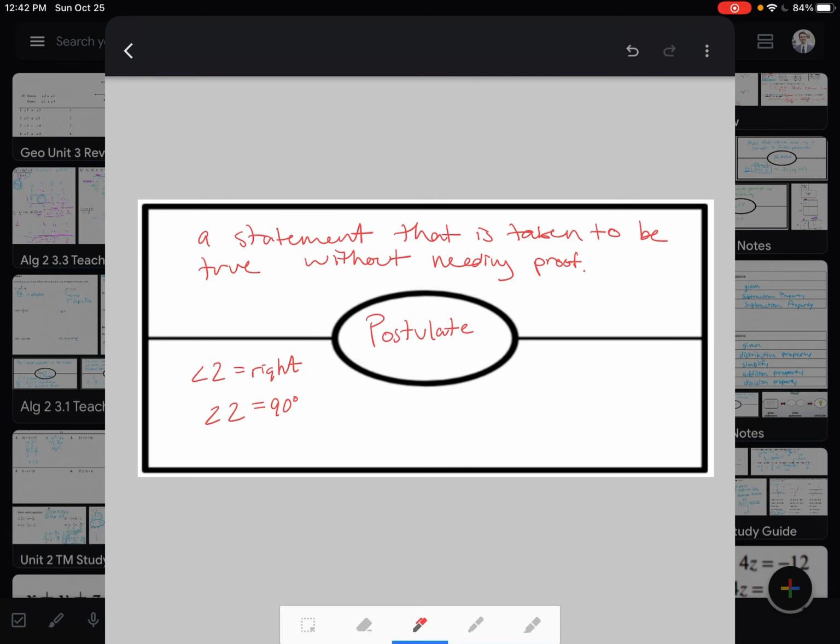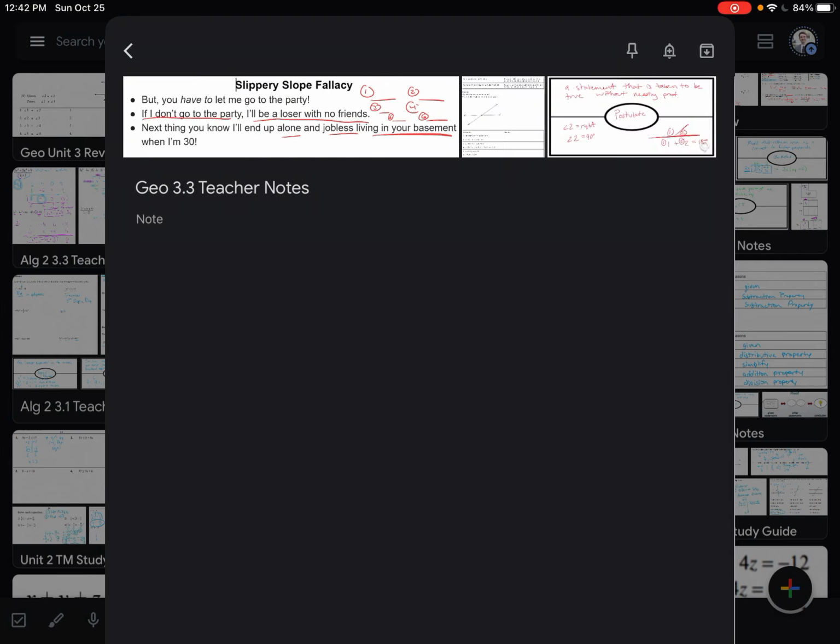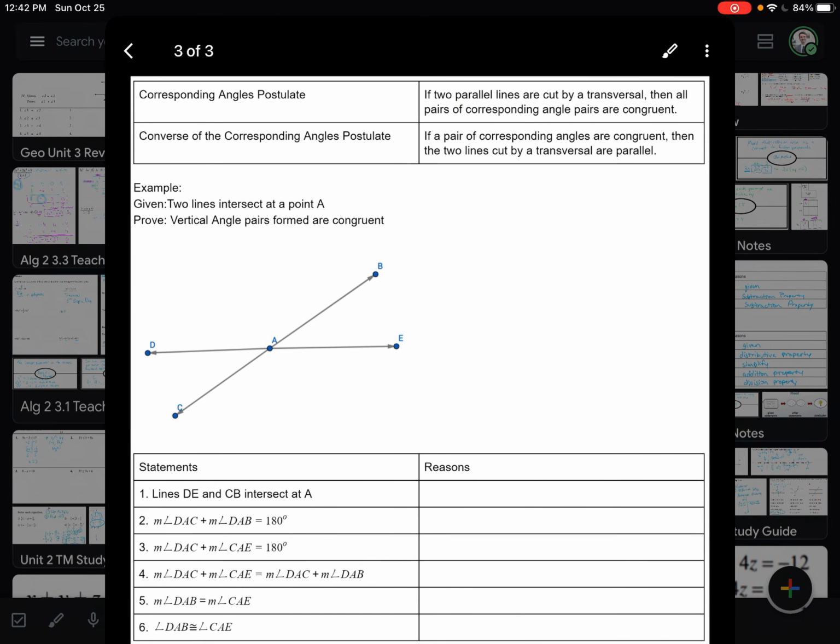So other examples that we might see as we're working through, so for example, this is angle 1 and this is angle 2, and it's a linear pair. We don't need to prove. We know that angle 1 plus angle 2 equals 180 degrees. So things like that, we don't have to individually go through and prove why they're true. It's basically things that are definitions, right? We know they're true. It's a postulate, 100%, no doubt, no uncertainty there at all.